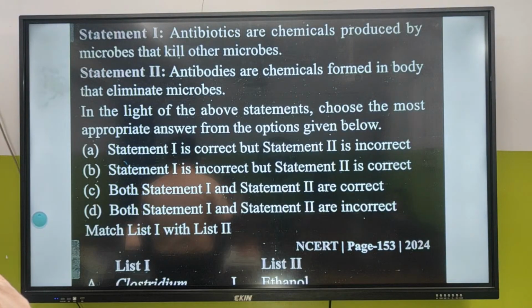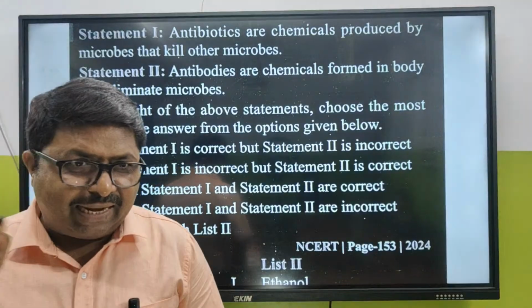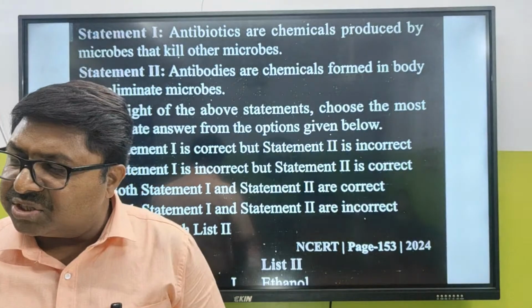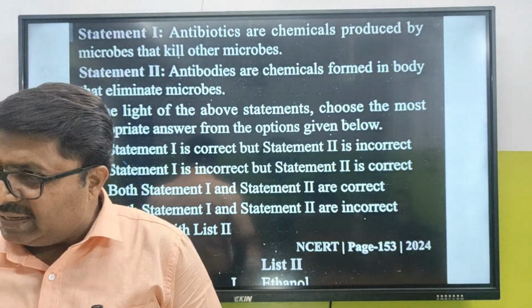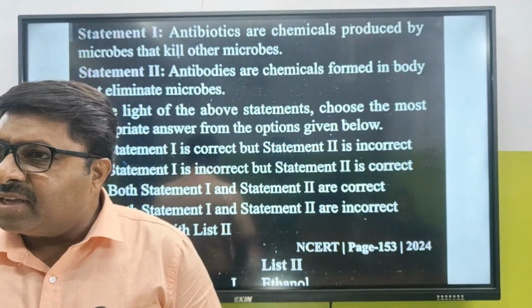Antibodies kill microbes. Or antibodies bind with the antigen and make it ineffective. Antigen-antibody reaction. In antibodies, you have seen the antigen binding site in the Y-shaped structure. So antibody binds with the antigen and makes it ineffective. Makes it? What has happened?